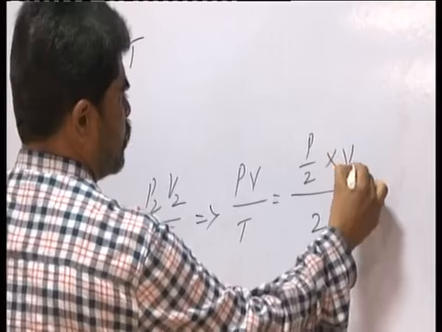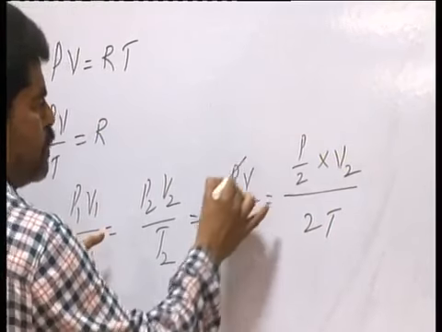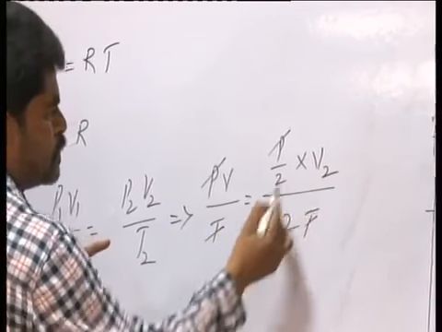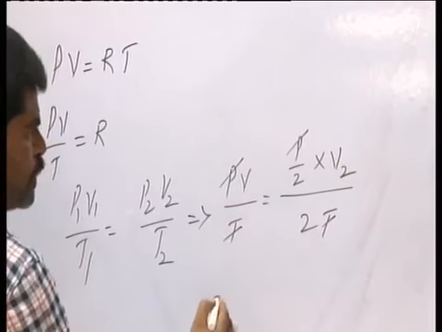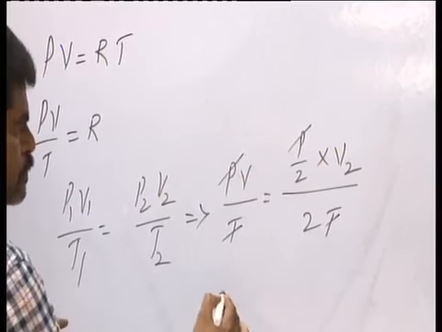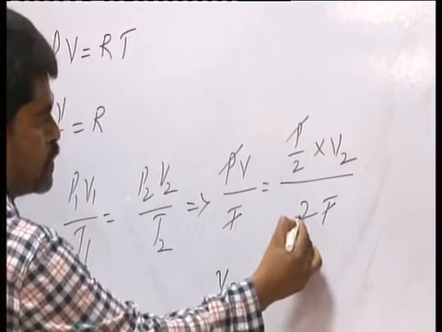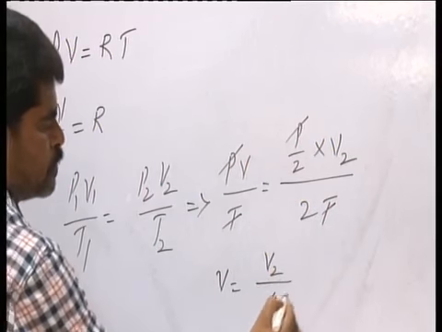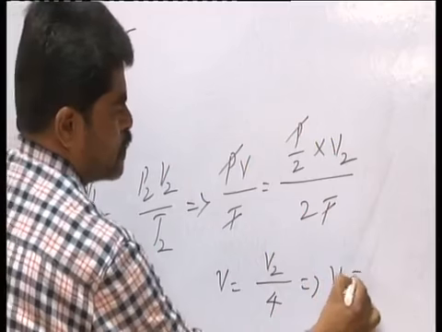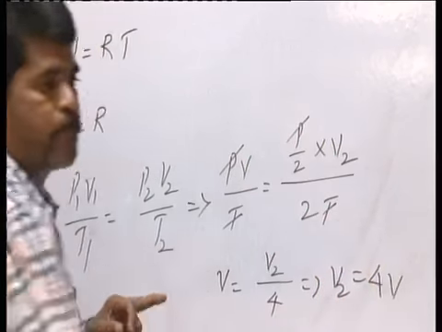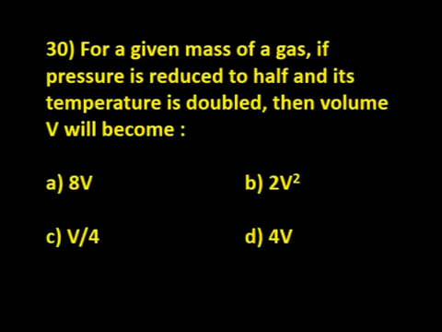Then they are asking me to find the V2 value. Then P gets cancelled, T gets cancelled. So from this you can write V equals V2 by 4, which implies V2 is equal to 4 times V. Now option D is the correct answer.